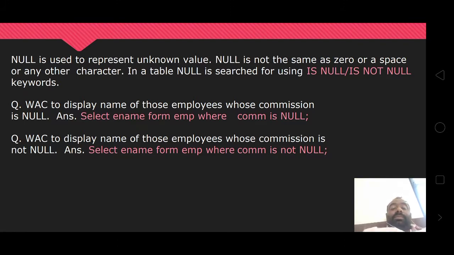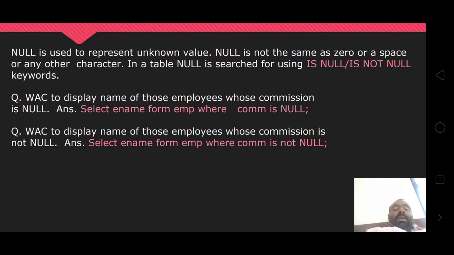Write a condition to display the names of employees whose commission is null. Query: select ename from employee where commission is null.